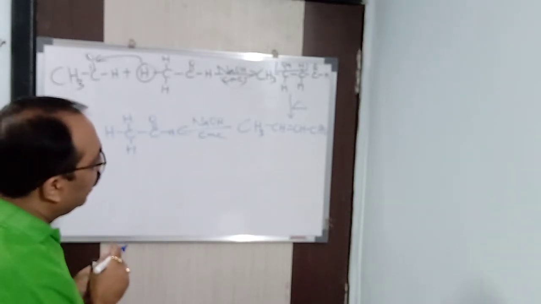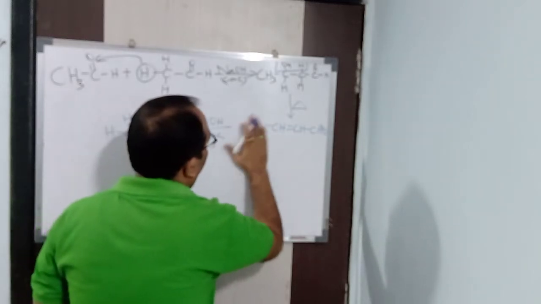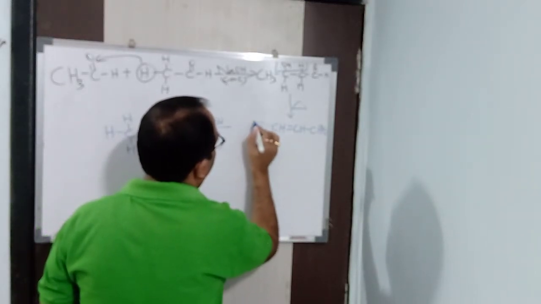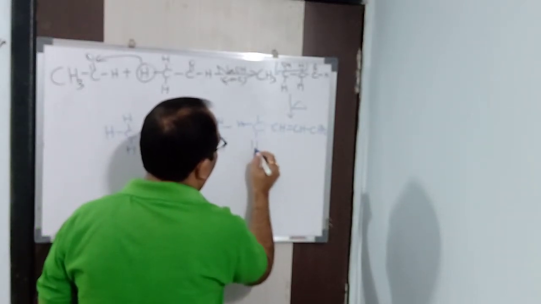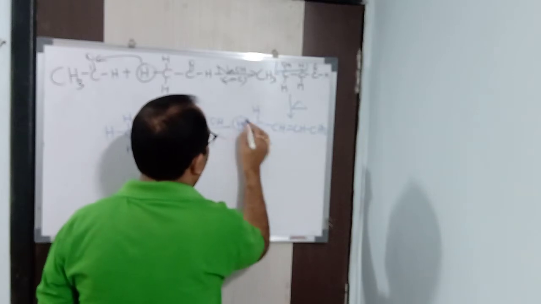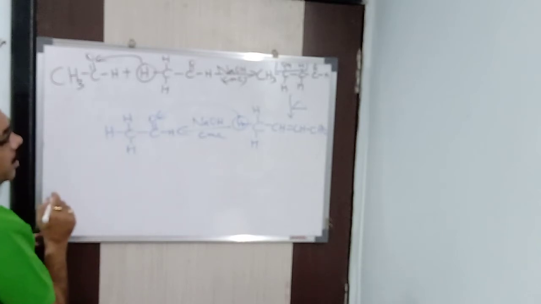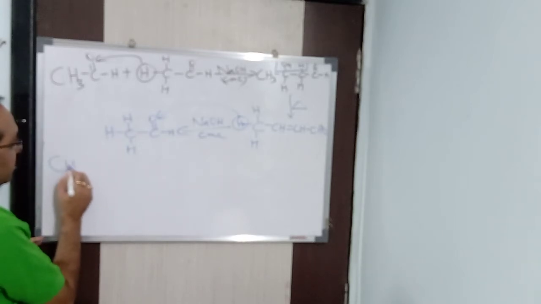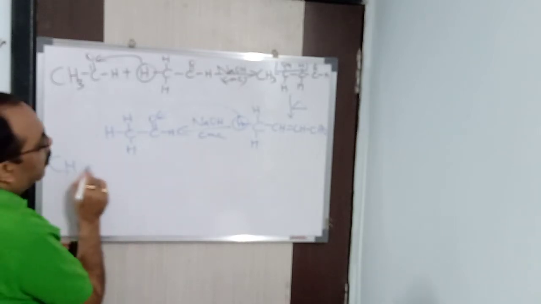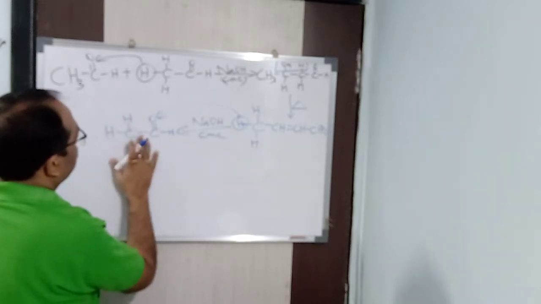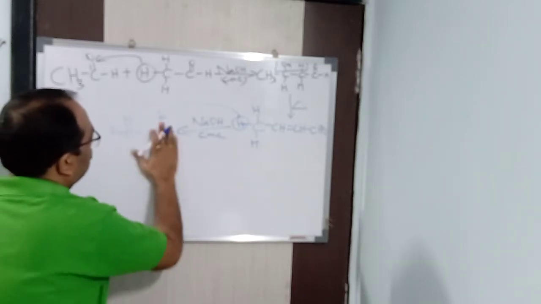Here also I can write it in this way, CH3CHO. Now this goes here, again it comes here. And what is the product you will be getting? You can understand it. Clear? When it reacts with this, this is the product I have written.